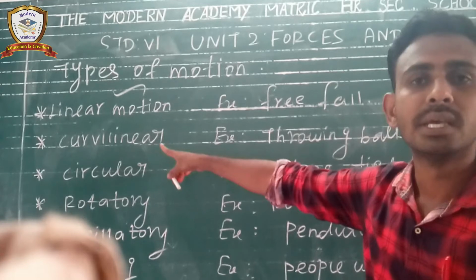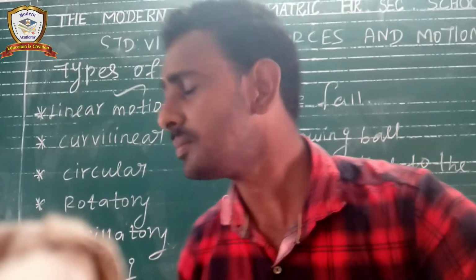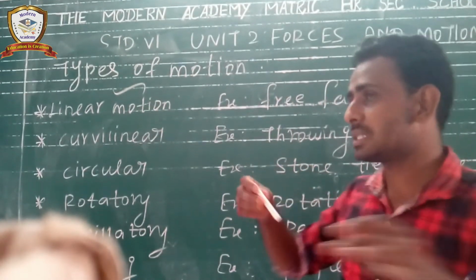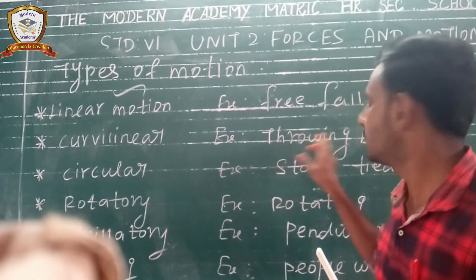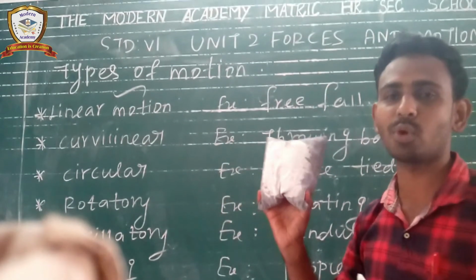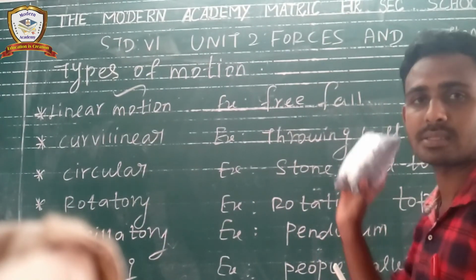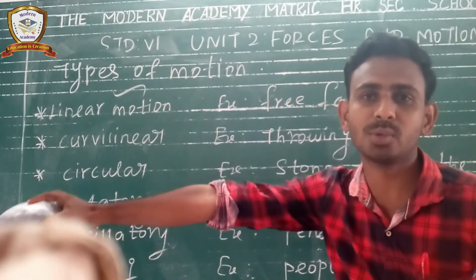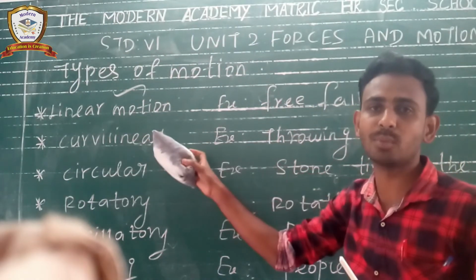And the next one is curvilinear motion. So curvilinear motion is nothing but the object moving in a curved path. Curved means, for example, throwing a ball. I just throw this duster from one place to another place. So automatically this duster moves like this. So this is curved, right? So this is the example of curvilinear motion.